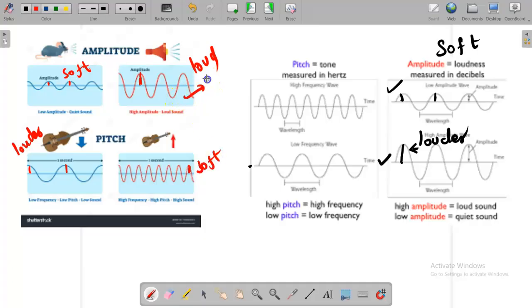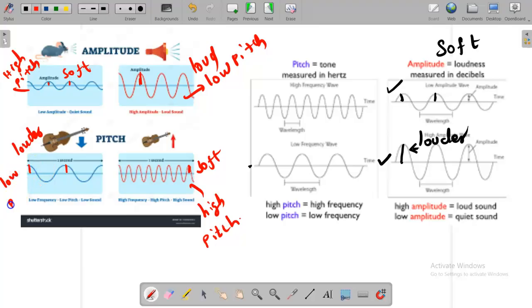Here less number of waves, low pitch. More number of waves, high pitch. Same here, soft, high pitch, because more number of waves. This is loud, low pitch, because less number of waves. You can see here more number of waves, high pitch, less number of waves, low pitch. The height of the wave is the same, so the loudness is the same.